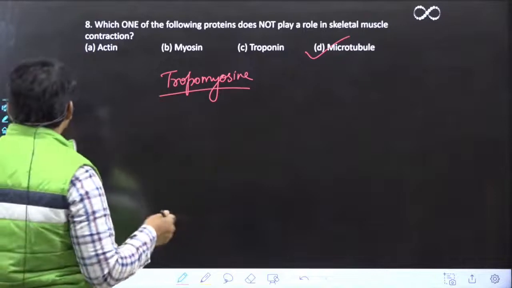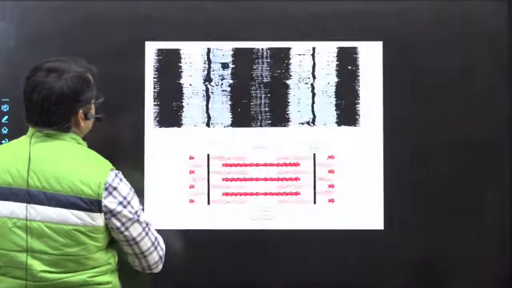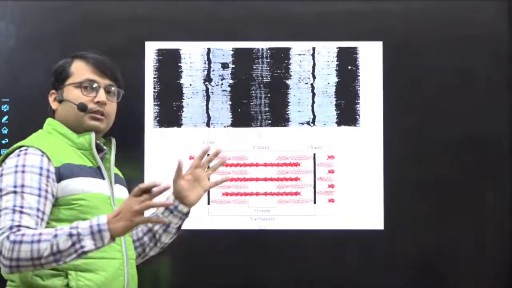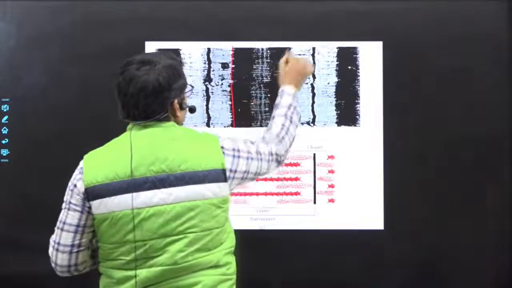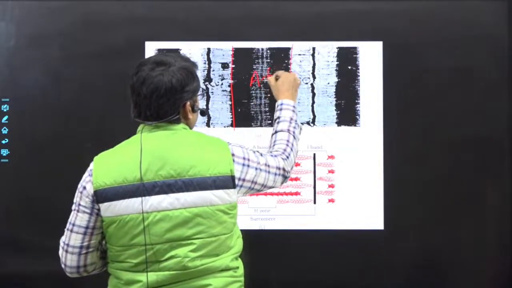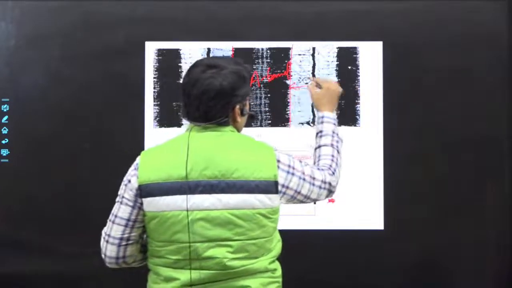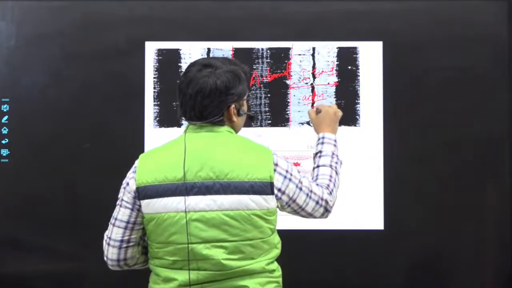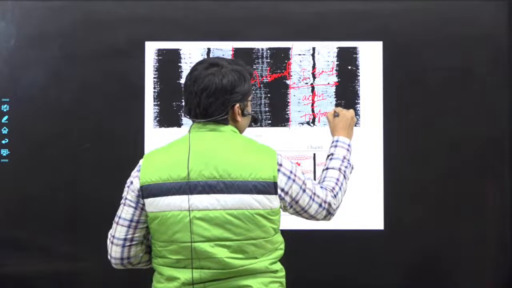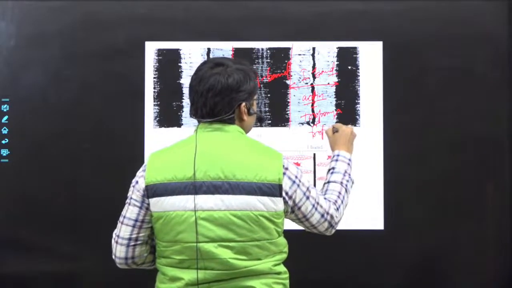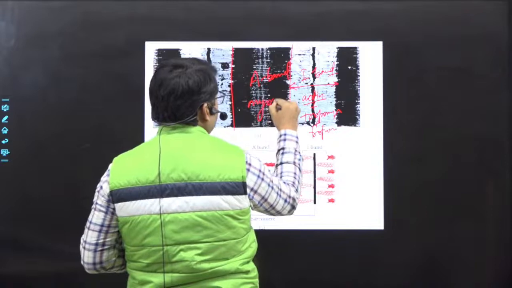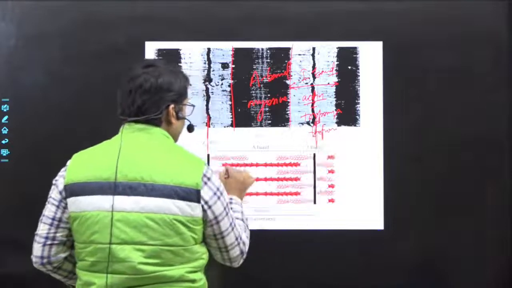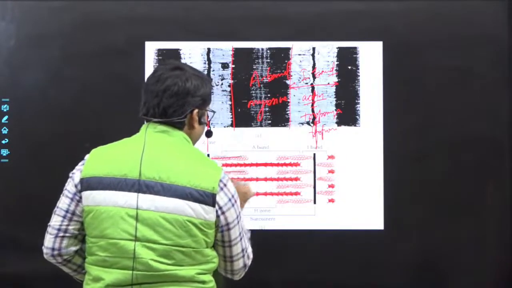ठीक है? हम लोग एक काम करते हैं, फटाफट देखते हैं थोड़ा सा. I'm going to show you some images here. So this is an image from NCERT. This is a characteristic TEM image showing the striated muscle. So you can see here the dark band, जिसको कि हम लोग A band बोलते हैं, anisotropic band, and this is the I band, that is isotropic band. It has only actin plus tropomyosin plus troponin, while here you have myosin. You can see this one sarcomere here. So this is myosin here, and these are actin fibers.